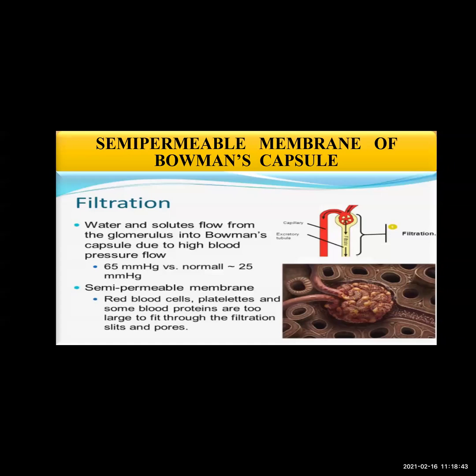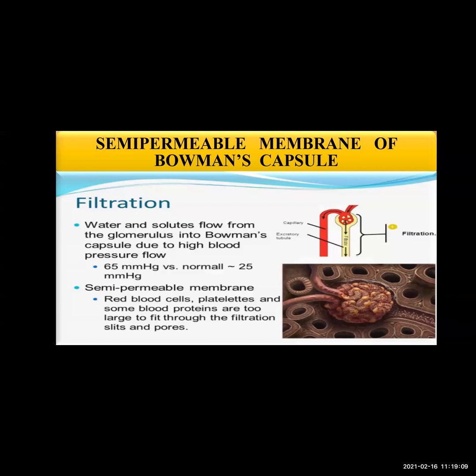Water molecules and some small molecules of some other substances can cross the semi-permeable membrane of Bowman's capsule, whereas in the solution accumulated in the tubular part of the nephron, the molecules of water and some other useful substances are reabsorbed into the blood. As it is written, it is semi-permeable.